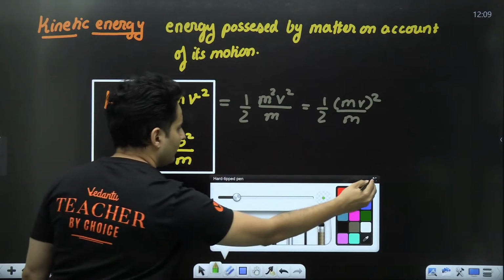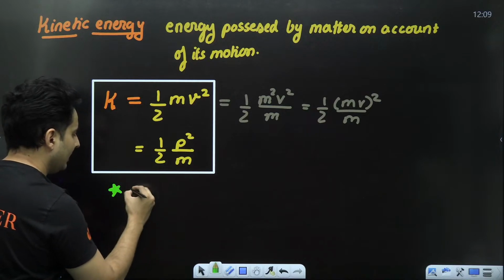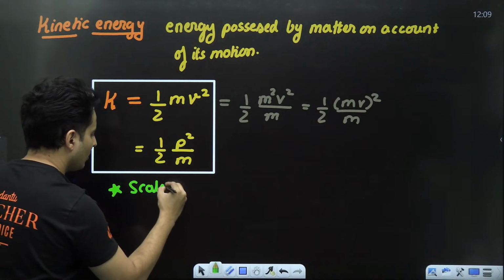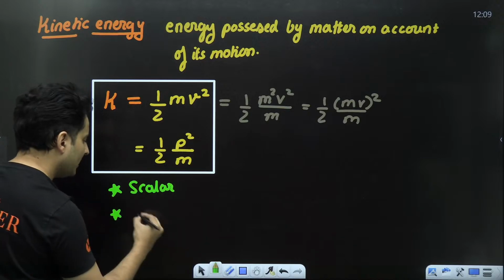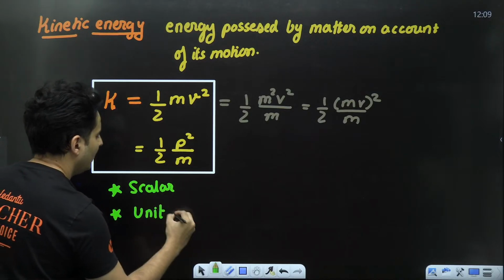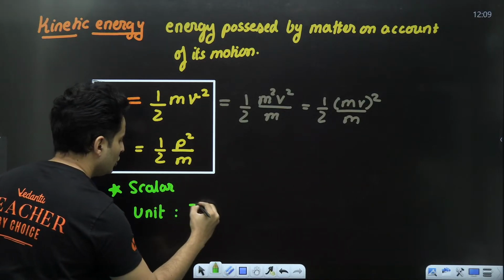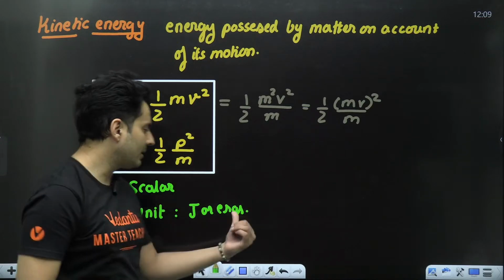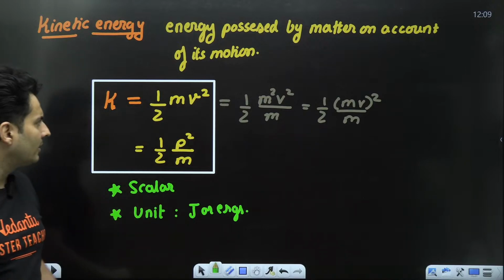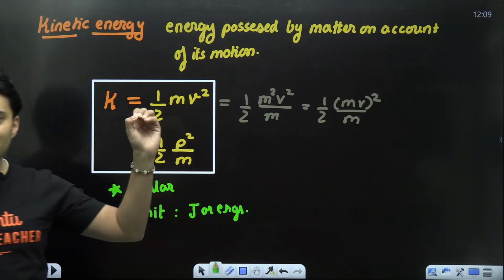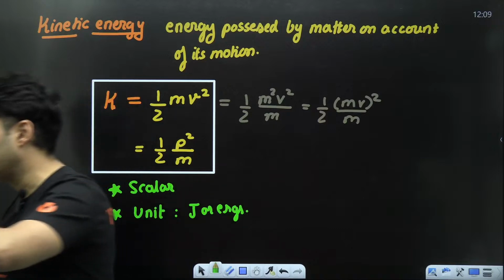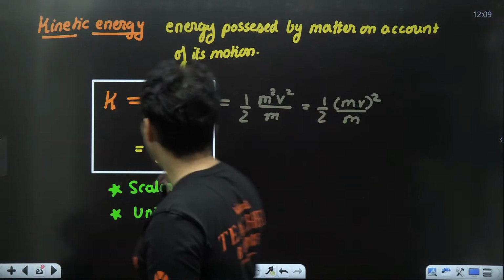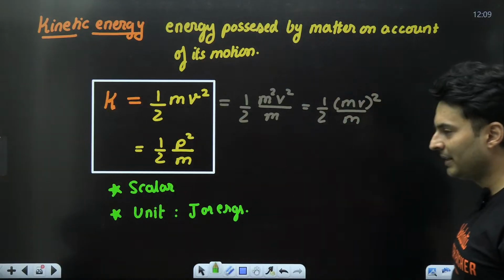Just like work, kinetic energy is also a scalar quantity, and it is measured in the same unit. Either you use joule or you use erg if it is CGS. This is SI, this is CGS. This is your basic formula and meaning of kinetic energy. This mass into velocity was nothing but momentum.